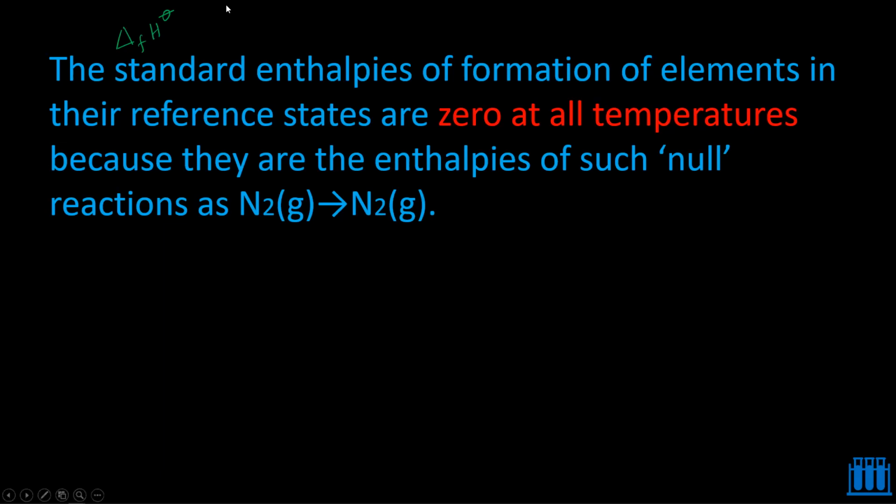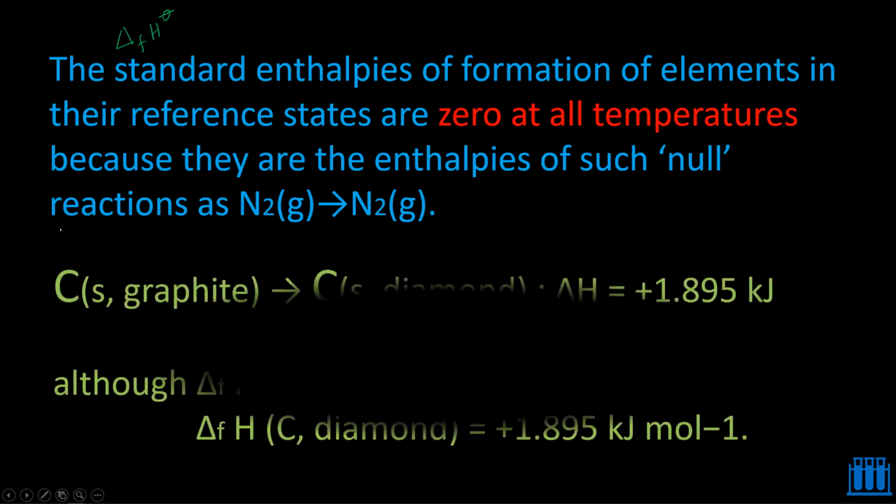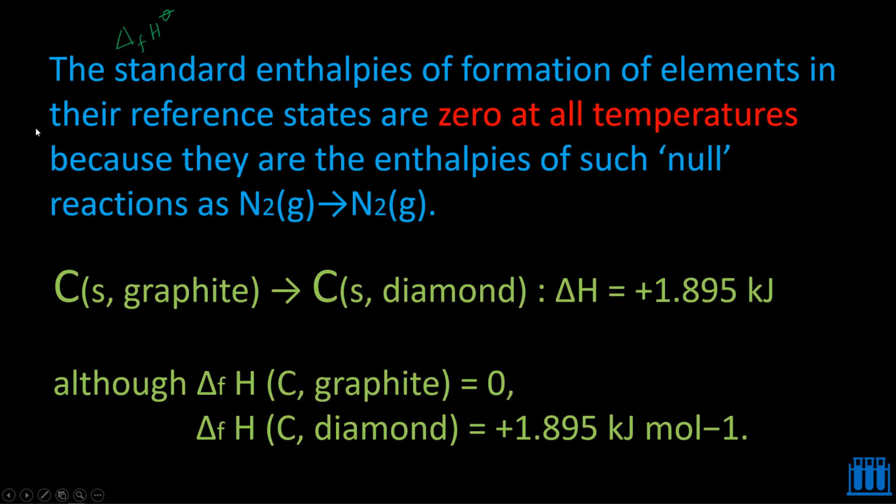Okay. So next, if you look into this carbon, we know that graphite is the most stable state. So from that, if you want to convert to diamond, definitely it is going to be coming from the most stable state to a less stable state. Therefore, it is going to absorb energy.